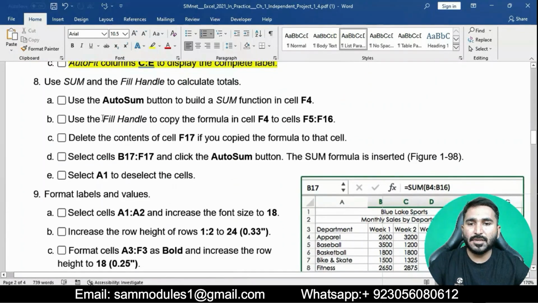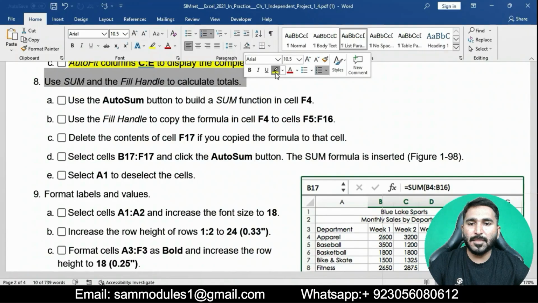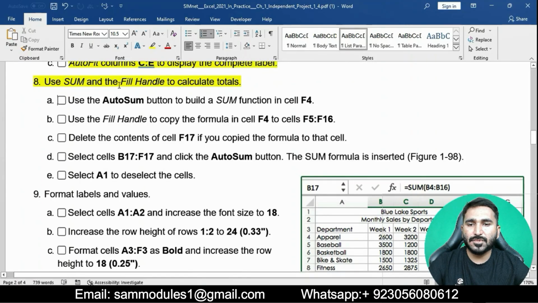Now moving on to question number 8: use SUM and the fill handle to calculate totals. Point A is to use the AutoSum button to build a SUM function in cell F4. Click on cell F4 and then use the AutoSum button to build a SUM function.